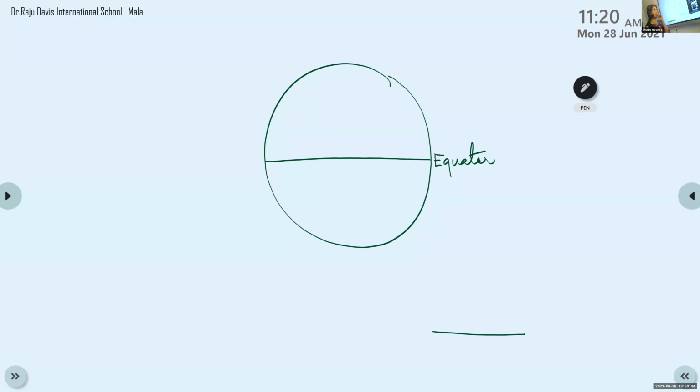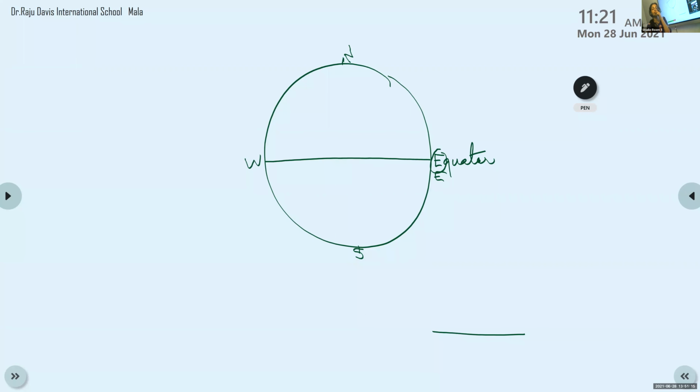Just remember the direction: the two end points of the earth's axis. Which pole is this? North pole. And here it is the South pole, and here it is east, and here it is west. These are the four directions.